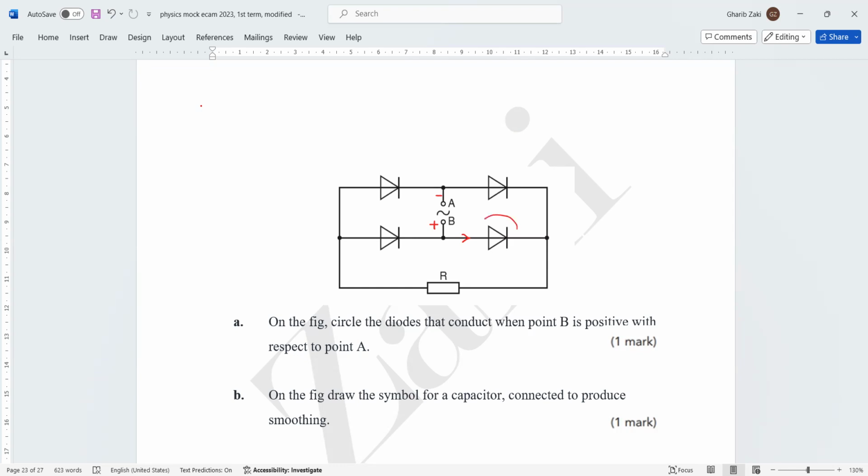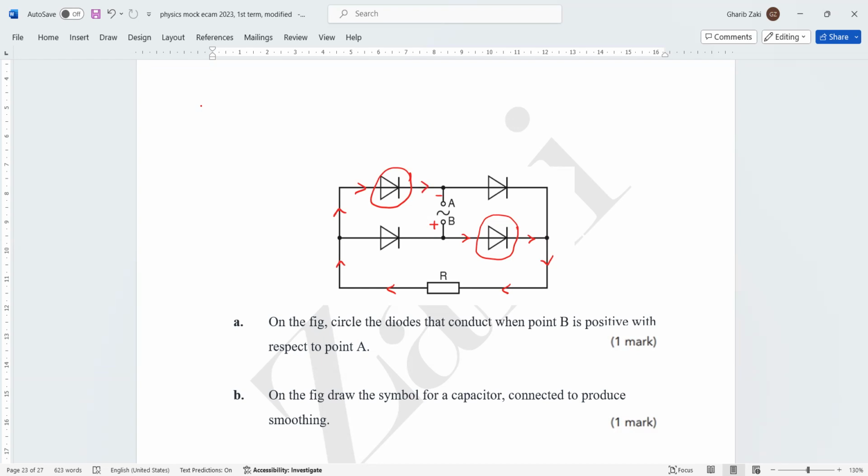Then this diode will take it because it's a circle. Now, the current goes through what? Through the resistor. Now, the current does not return back to B. You need to go to A. Then this also with us. Finally, to A. So, this is the circle of the 2 diodes.